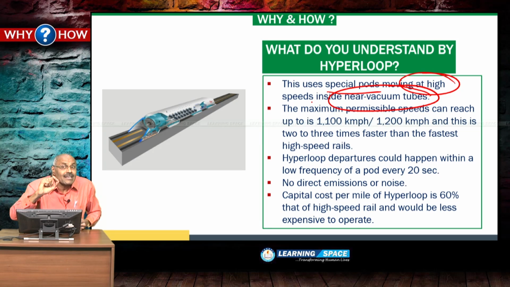So here 1100 kilometers per hour, 1200 kilometers per hour is the maximum speed, and it is 2 to 3 times faster than the fastest high speed trains, or you can say bullet trains.